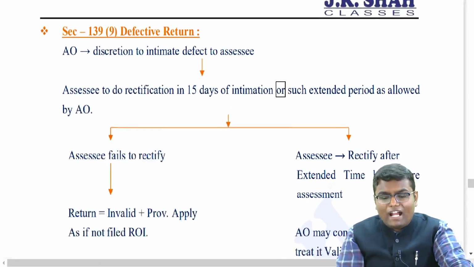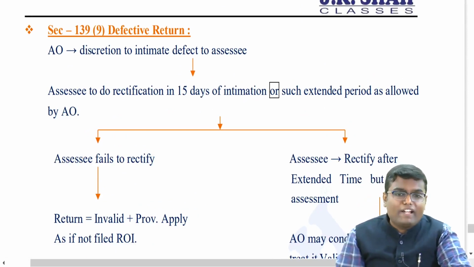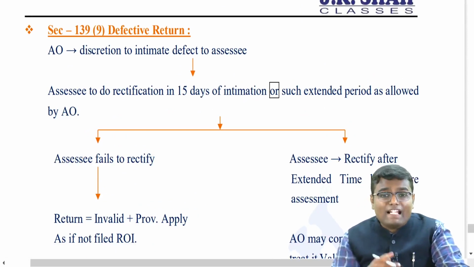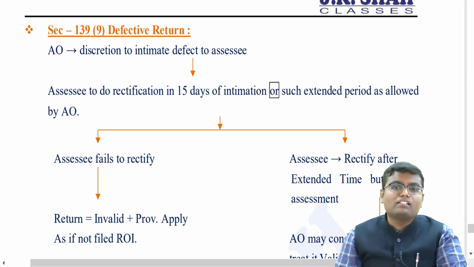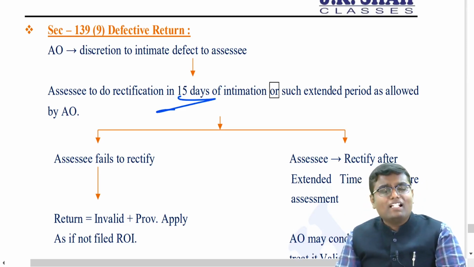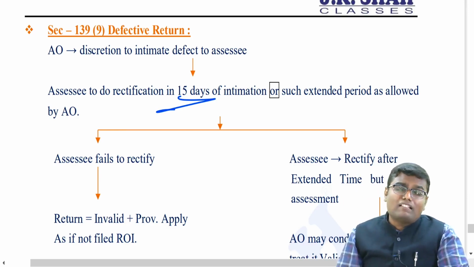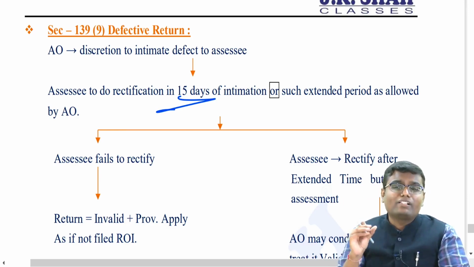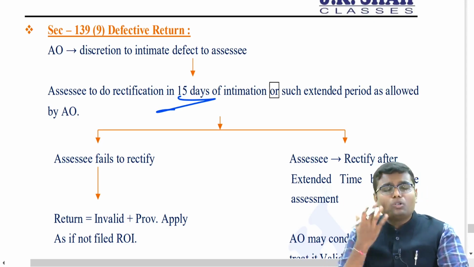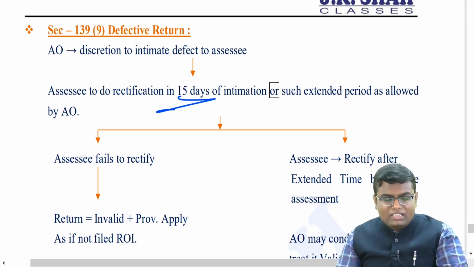Now let's say you have filed a return and the assessing officer found some error in that, some defect in that. Then he will send you a notice that please correct your error within 15 days. If you don't rectify your error within 15 days, but after 15 days, the assessing officer can condone your delay. But let's say you do not rectify your defect at all, the assessing officer has the power to declare that your return is invalid and all the provisions will be applicable as if you have not filed your return itself. So what does section 139 subsection 9 say?